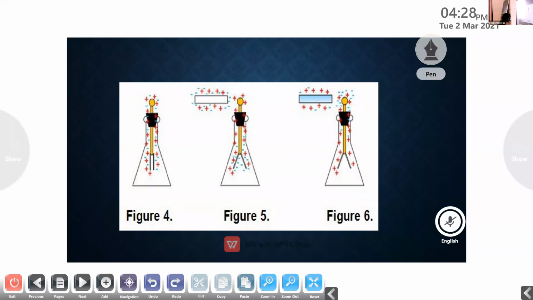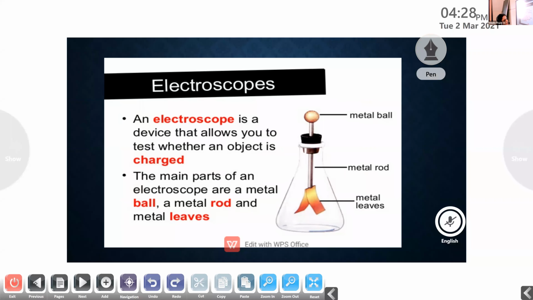Now we are going to discuss one more topic, that is the electroscope. Have you heard about this device, the electroscope? Actually, this electroscope is a simple device. It is used to detect the presence of charge. So what do you mean by electroscope? Electroscope is a simple device. It is used to detect the presence of charge.